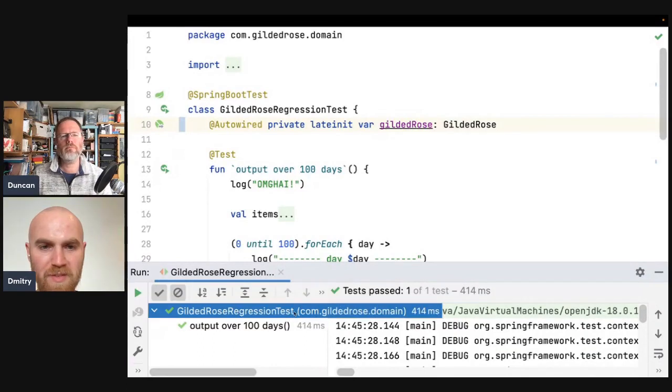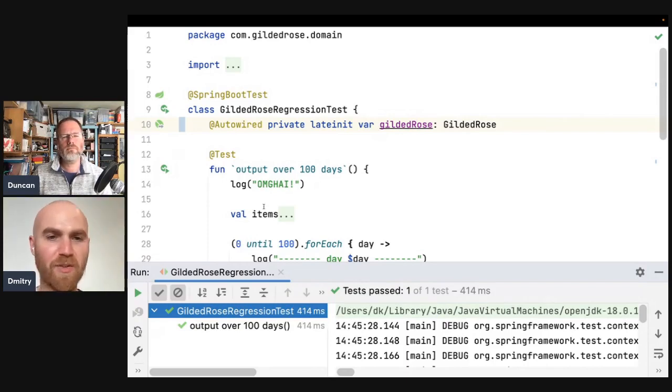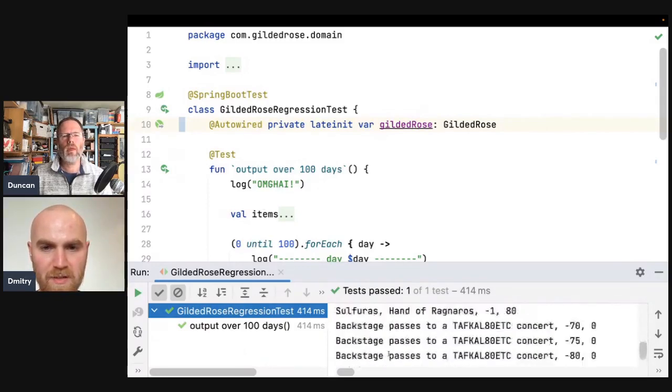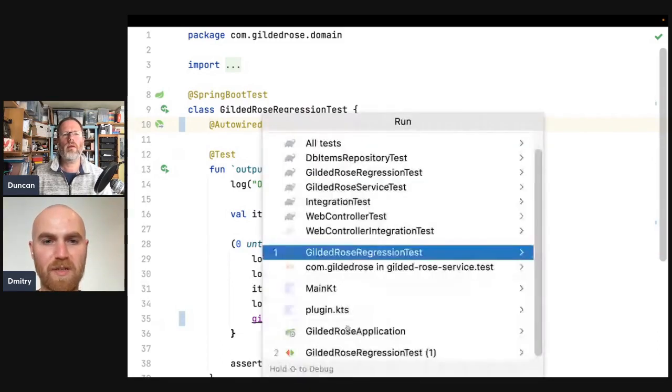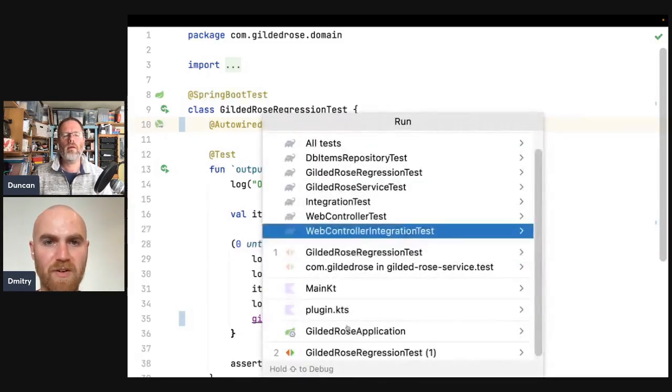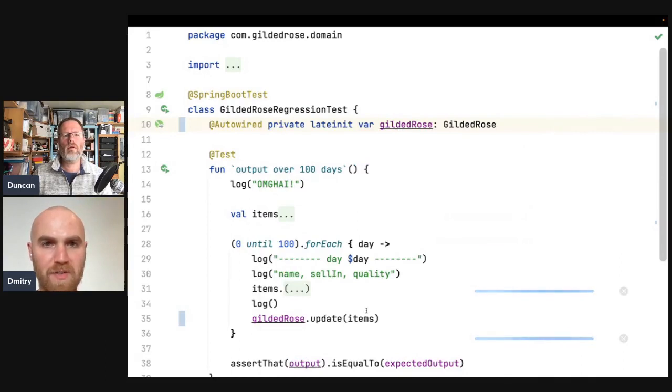I think this time is what Gradle says this test took to run, but there is time it takes for Gradle to initialize and all the other things. No, we don't see things here. Oh, it actually runs via IntelliJ as well, so it doesn't run via Gradle. If I run it via Gradle, it will be different.